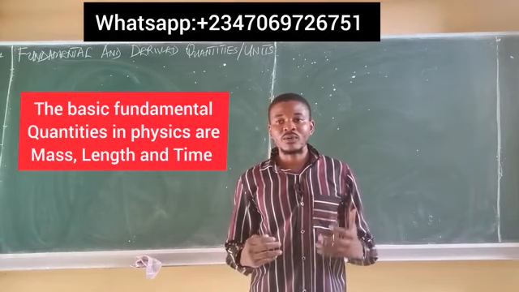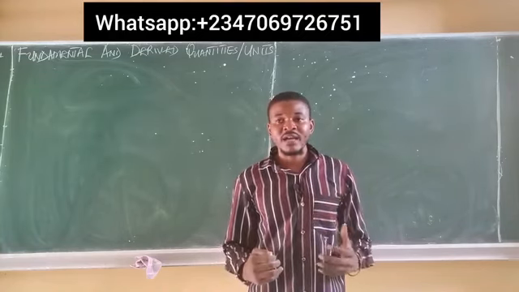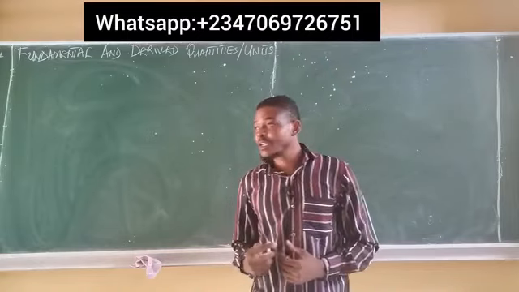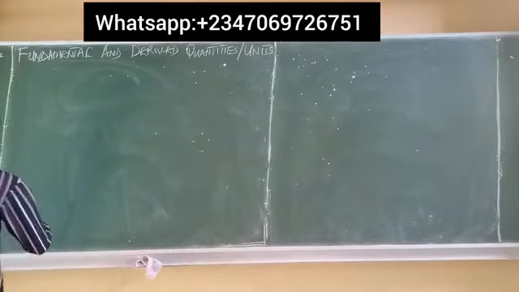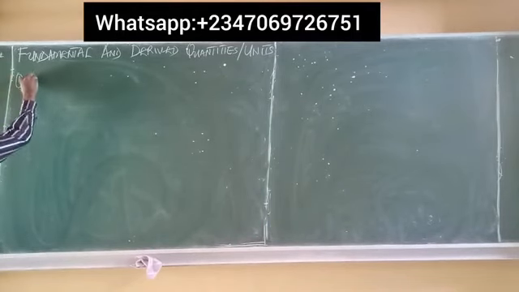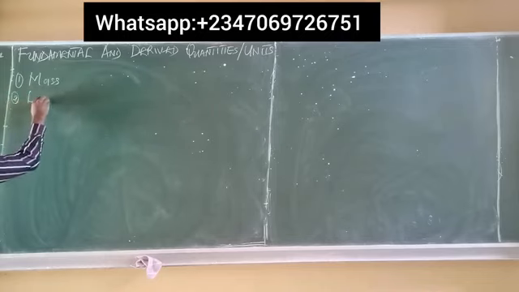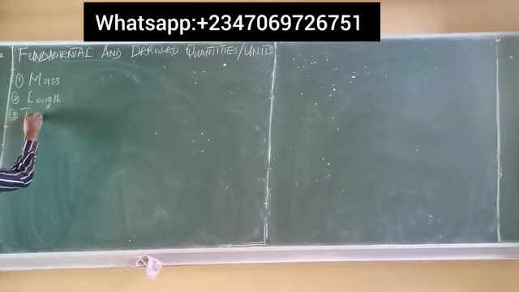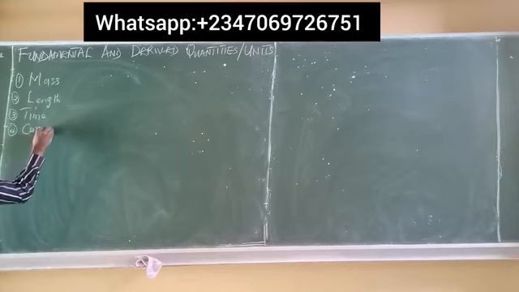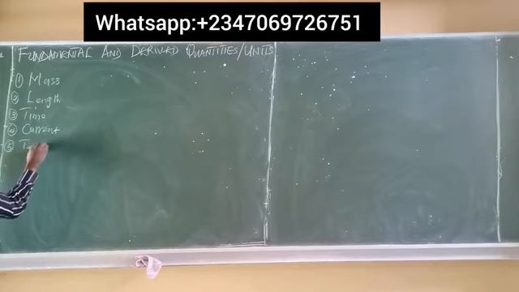But then, let's take a look at these fundamental quantities which I've stated, and let us see what we can learn from them. So, I said we have about 6 fundamental quantities in physics. The first is the mass. The second is the length. The third, we have the time. The fourth, we have current. The fifth, we have temperature. And finally, we have amount.